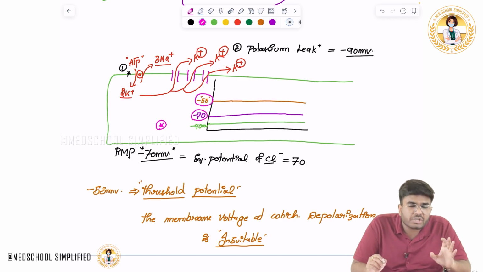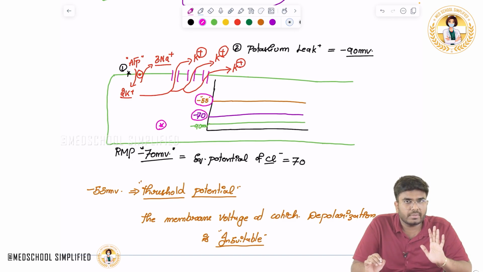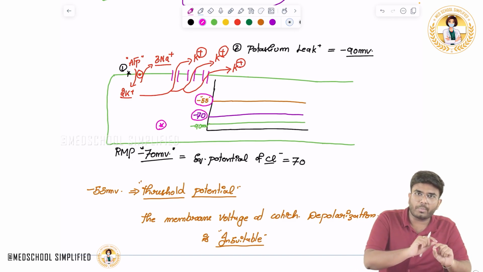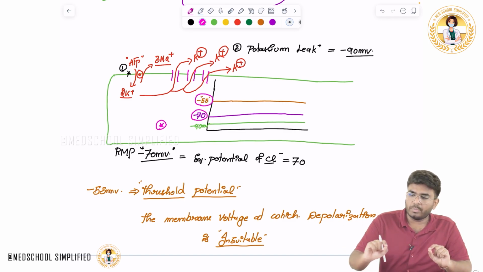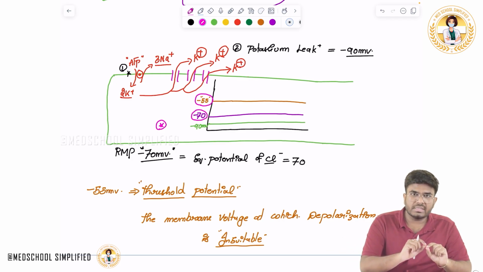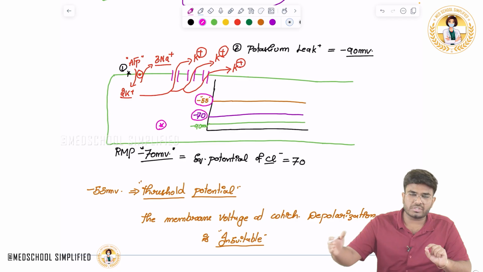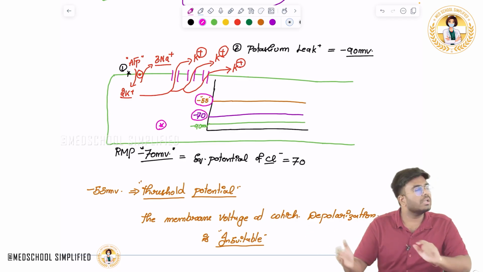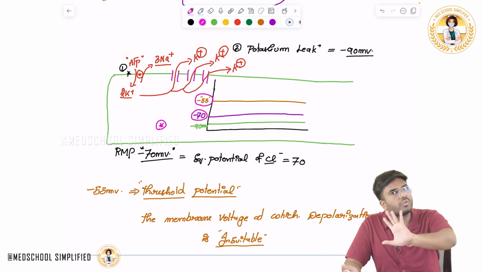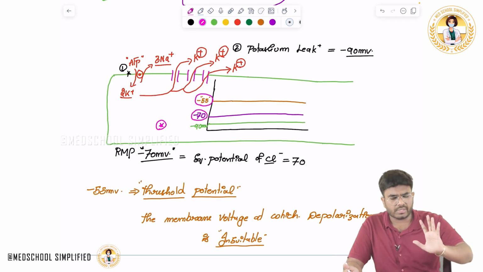Now, how are action potentials generated? Okay, we haven't discussed it. What is this action potential? That is a propagation of depolarization on the nerve membrane. A series of depolarization followed by repolarization. A wave of depolarization followed by the wave of repolarization is called as action potential. We haven't discussed the action potential so far. Okay, we'll discuss it.